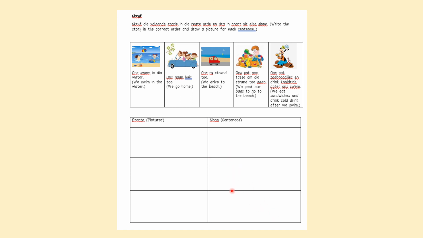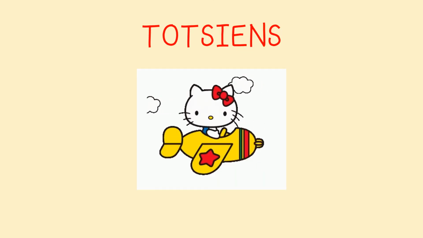After you write down your sentences in Afrikaans, you are going to draw a picture for each one of them. So for example, if the first one is ons ry strand toe, we drive to the beach, then you're going to write ons ry strand toe here, and then you are going to draw a picture of you and your family driving to the beach. Okay?